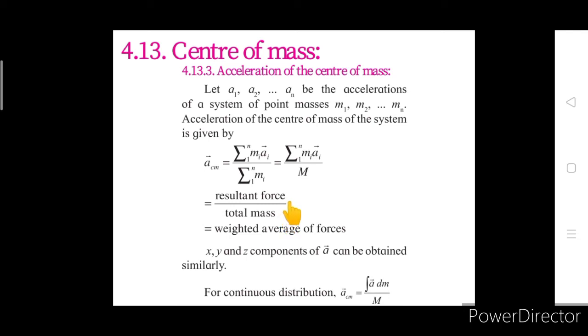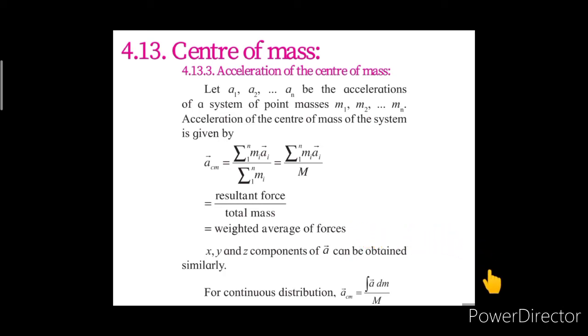So the ratio we are getting for the acceleration of the center of mass of the system is resultant force upon total mass, which is the weighted average of the force there. And x, y and z components of acceleration can be obtained similarly by using the same method.